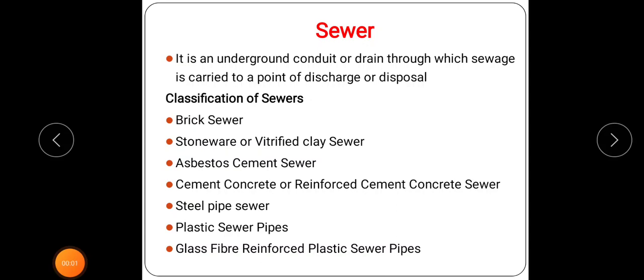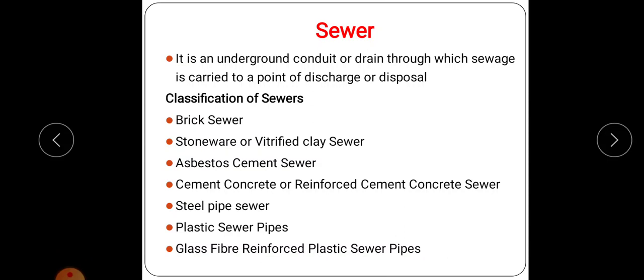Good morning, students. Today we will discuss sewers and the classification of sewers based upon the materials used for construction. A sewer is an underground conduit or drain through which sewage is carried to a point of discharge or disposal. Sewer pipes are generally circular pipes laid below the ground level, usually sloping continuously towards the outfall, and are usually designed to flow under gravity.